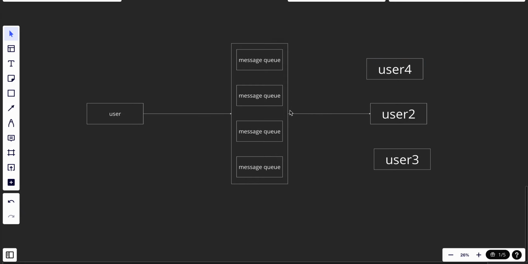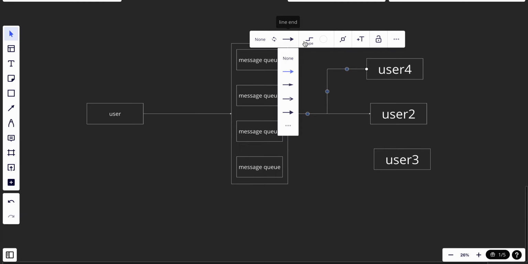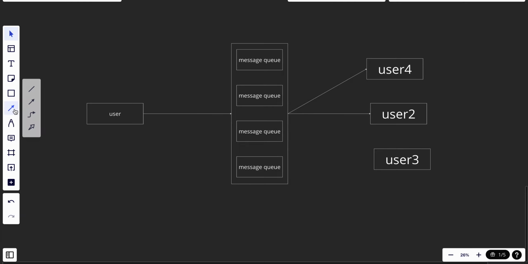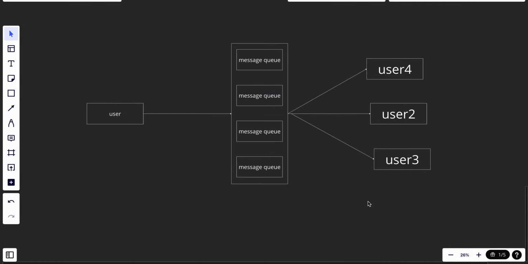So, oh, let's just create another one. I don't know why they make it like that all the time. Okay, so we have these 4 users. So the 4 channels right now are for the 3 objects. Let's make it 3 channels. Let's just delete this one because there is no need. So let's say we have 3 channels for the 3 users, and each one of them can access the